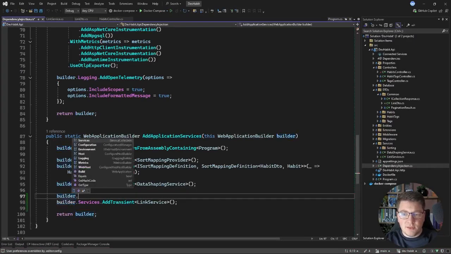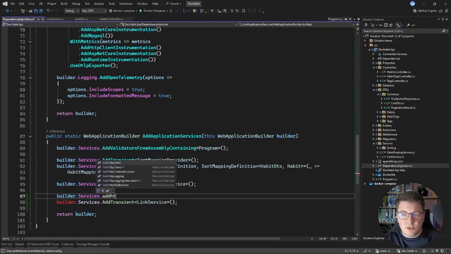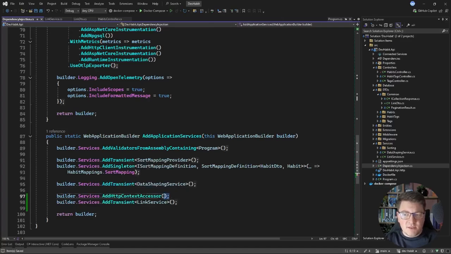Right before the link service, I'll say builder services add HTTP context accessor. I think this is a big drawback of the ASP.NET Core dependency injection system. In reality, you should be getting warnings like this at compile time rather than at runtime, when you start the application and only then figure out that you can't resolve your services.